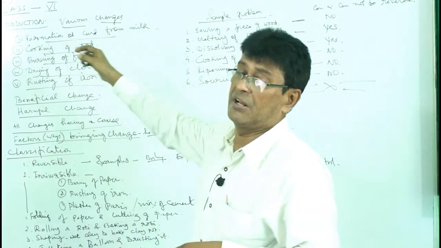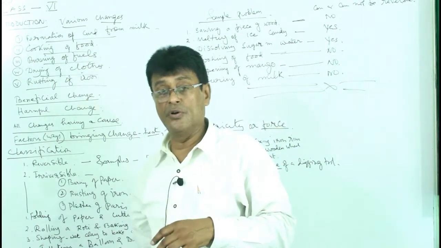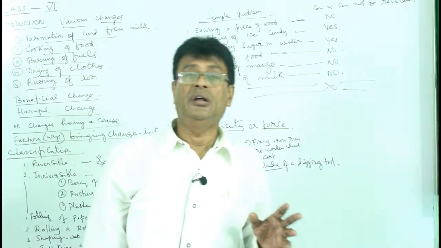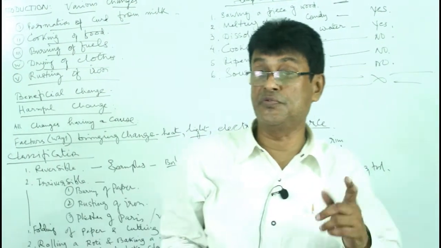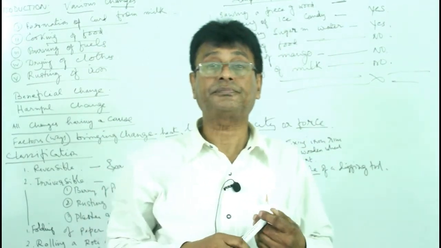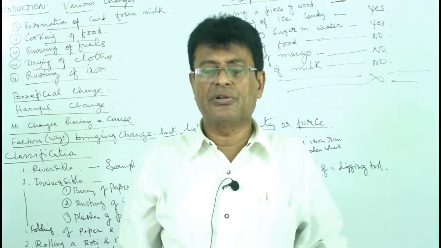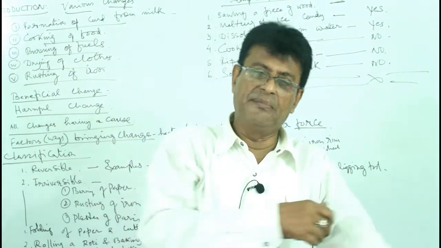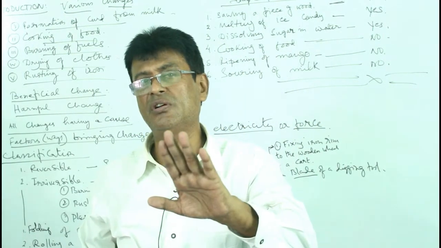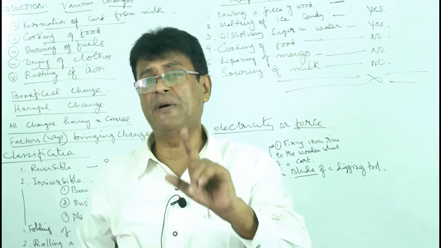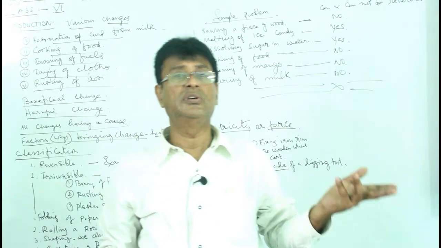Formation of curd from milk. This is with the help of some bacteria, it is converted there. Cooking of food. Suppose today, your cook or your mother or your father, sometimes the fathers also cook, don't forget. And so, they cook food for you. And suddenly you become unhappy, no, I don't want to eat like this. You change it and bring me the raw things, again I'll cook it in a different way. Can it be possible? It is not. Because cooking of food is a permanent change, also known as chemical change. It cannot be changed back again.